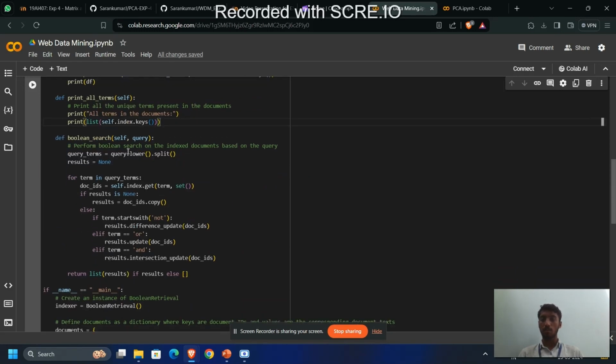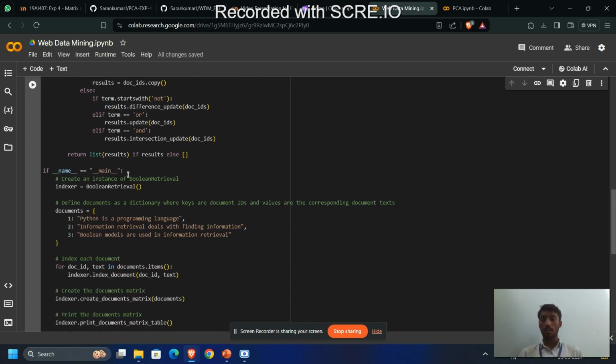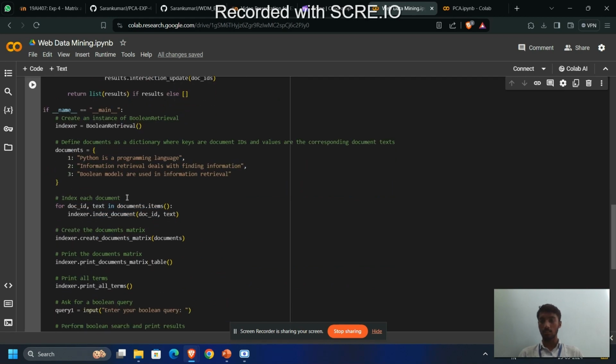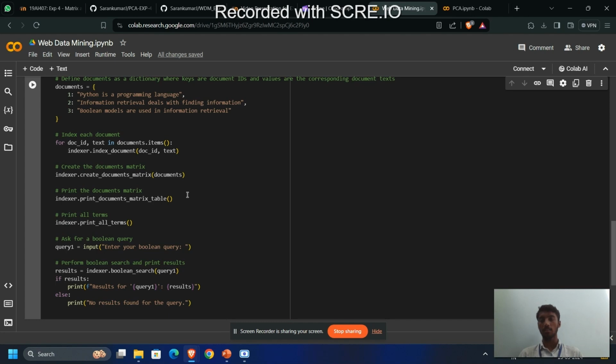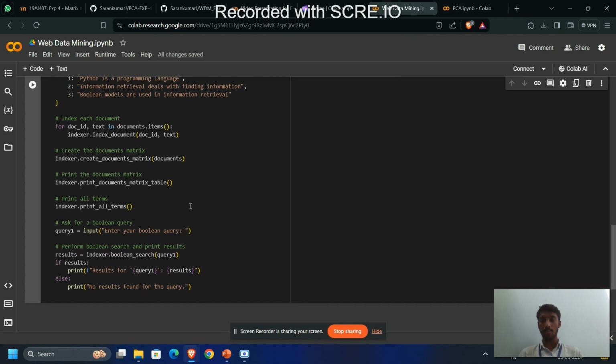Boolean search: perform Boolean search. Index a document based on the query. Create an instance of Boolean retrieval and index each document. Create the document matrix. Print the document matrix. Print all terms. Ask the Boolean model to perform Boolean search and print the result.